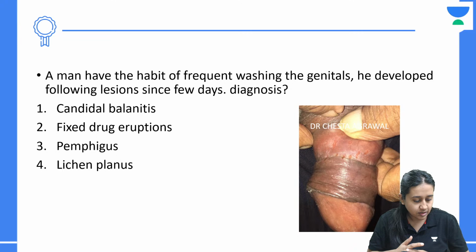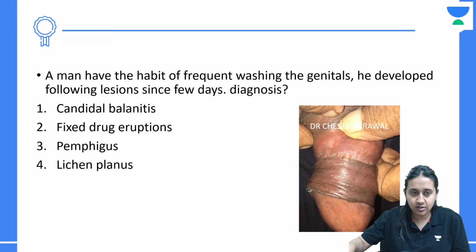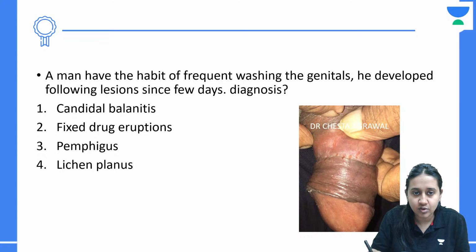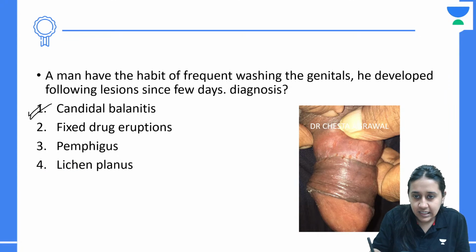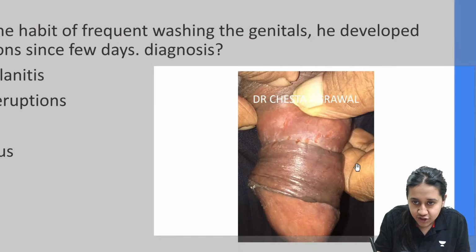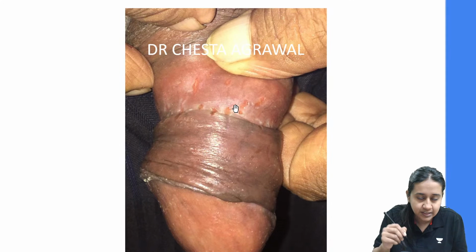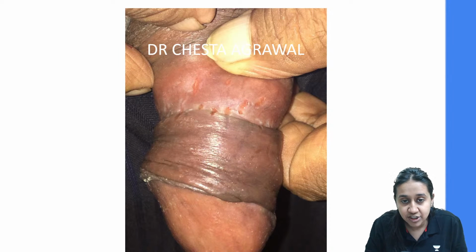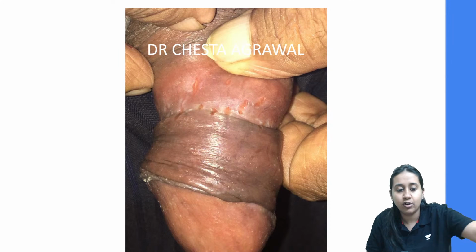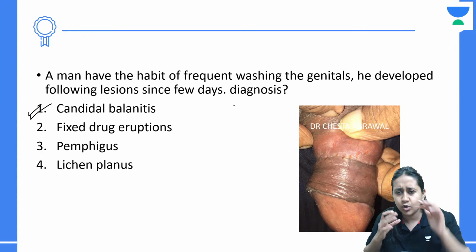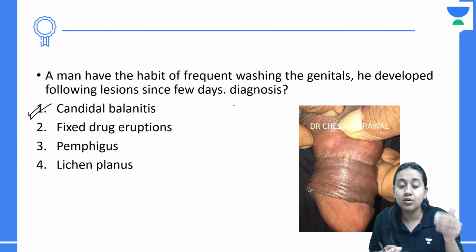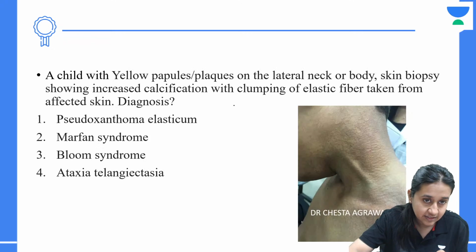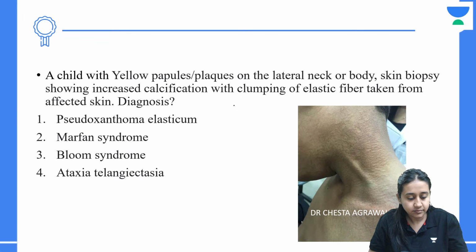Nice, all of you. The correct answer to this question would be option number one. Now, if you look at this image, you can see a lot of fissures present at the glans. This is a patient with a very characteristic habit of washing the genitals, and whenever somebody washes the genitals, there is a retention of moisture. This retention of moisture can cause the growth of candida, giving rise to candidal balanitis. Next question.